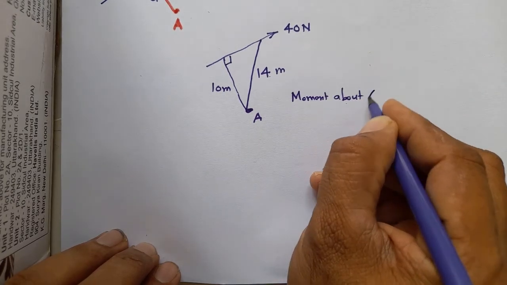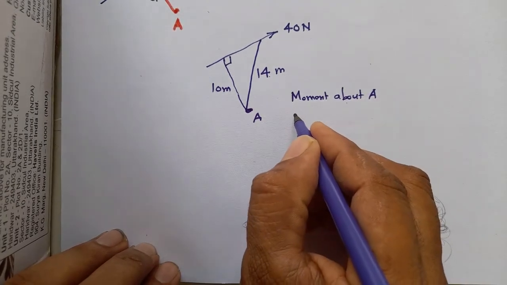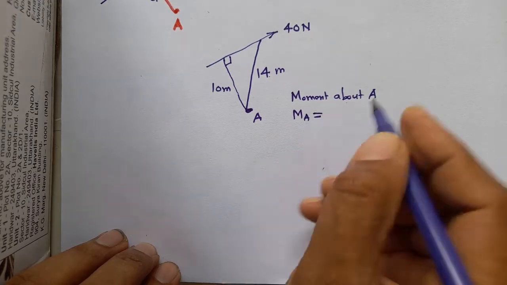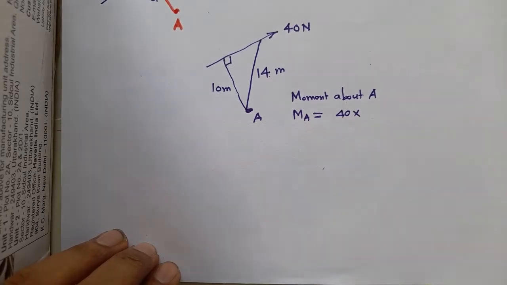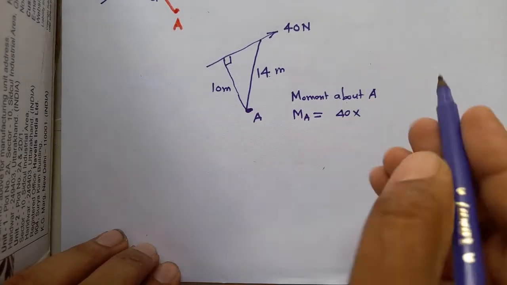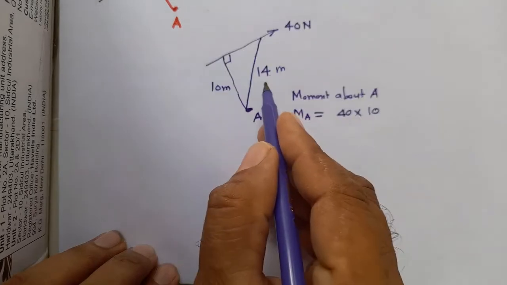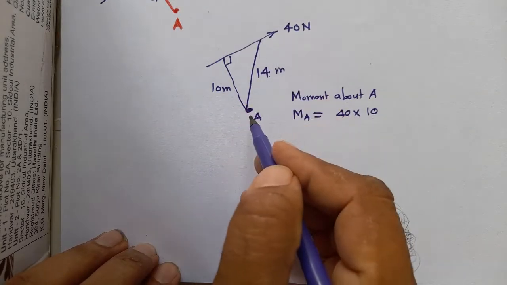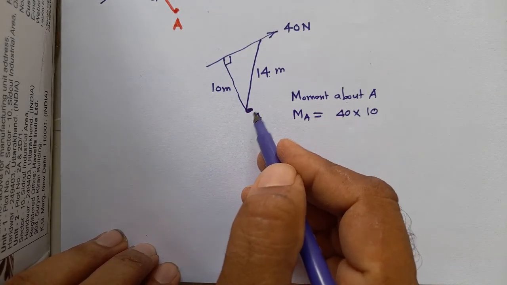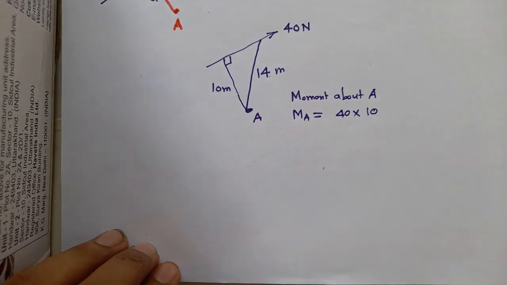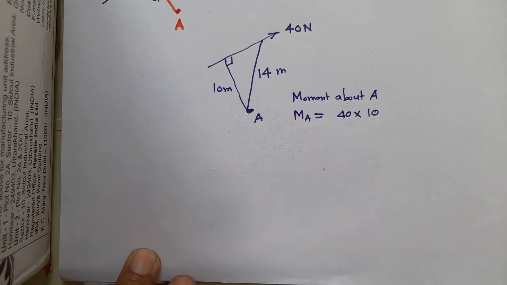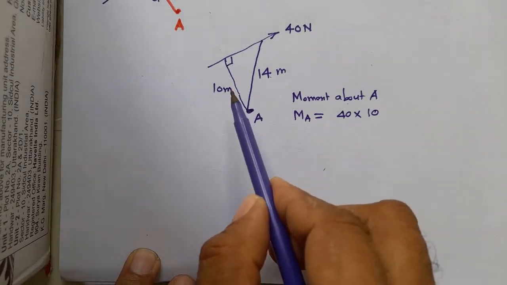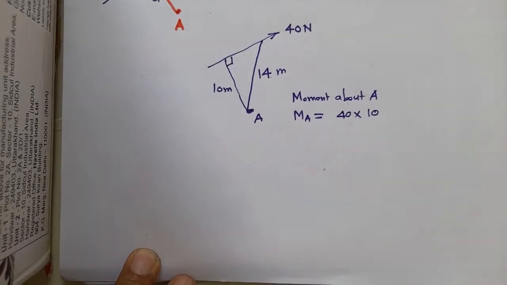And the moment about A will be MA is equal to the given force 40 into the perpendicular distance, which is 10. Remember, 14 is also the distance of the force from the given point, but it is not the perpendicular distance. You have to take only that distance which is perpendicular. So 10. Moreover, to check the sense of the moment, from here to here is the perpendicular distance.